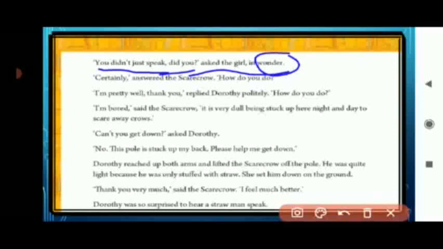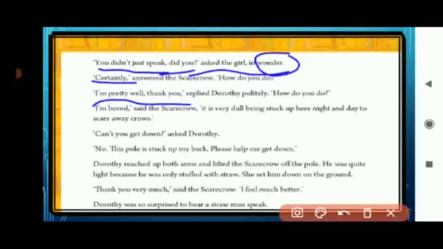Then, certainly, answered the Scarecrow. How do you do? Now, she heard the Scarecrow talking to her. So the Scarecrow said, yes, certainly, I spoke with you. How do you do? Underline the word certainly.